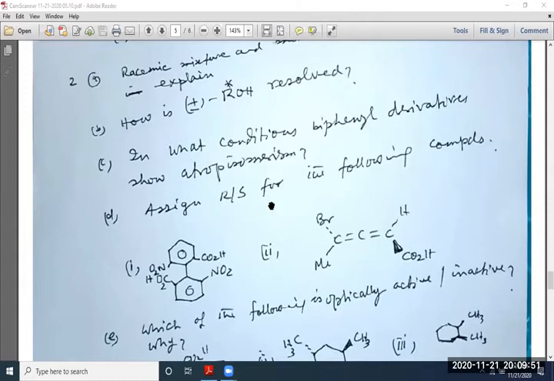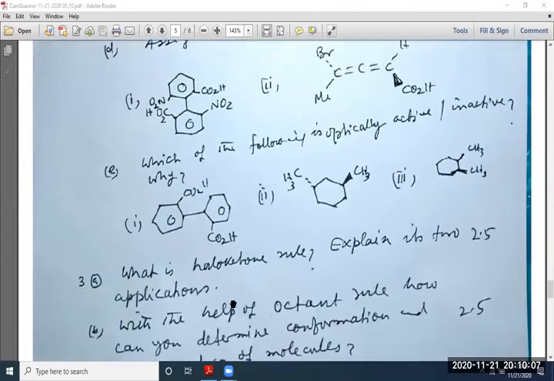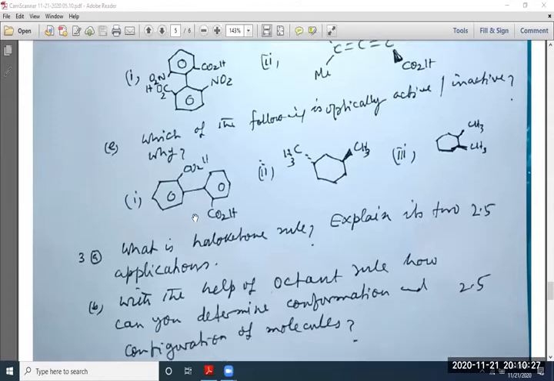Assign R and S for the following compounds. This is one biphenyl compound, this is an allene. Which of the following is optically active or inactive? So three compounds are there. You will find the elements of symmetry, and if there is any element of symmetry, then the compound will be inactive. And if it has no element of symmetry, then it is active. All this has been discussed in different chapters.